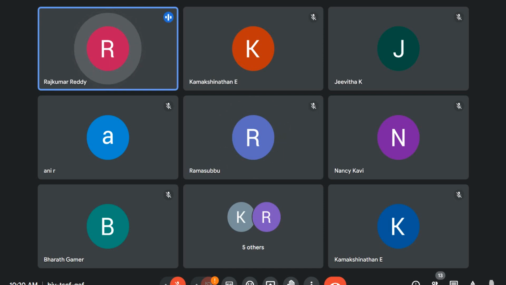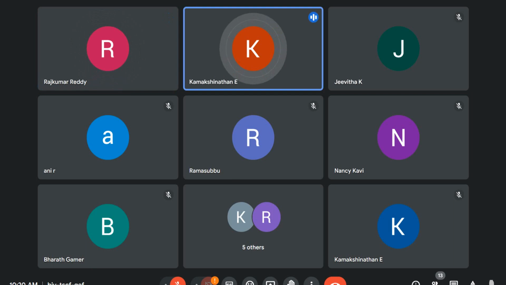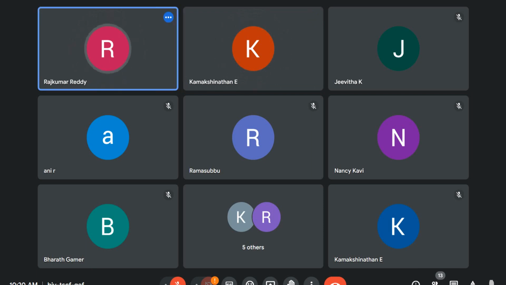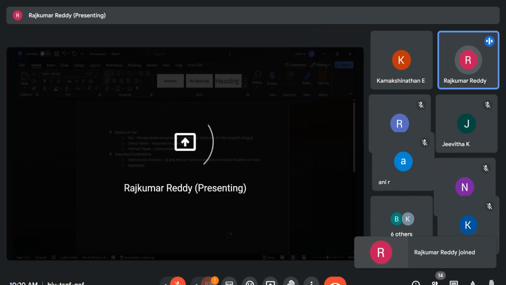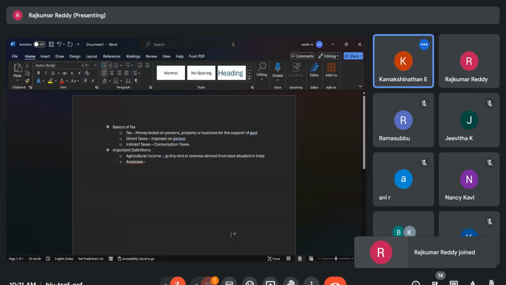To see my Word document, sir? No, madam, it's not loaded. You need to click that arrow mark button, present now, and select. Yes, I got it. Okay. Now you are able to see, right? Yeah, it's loading up.